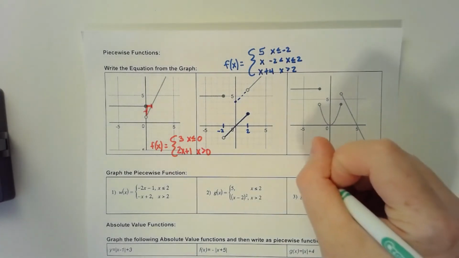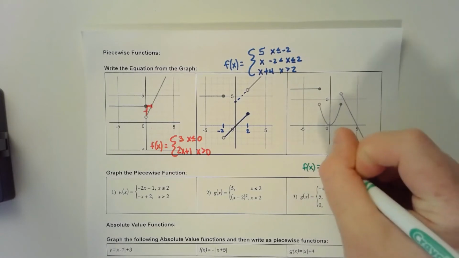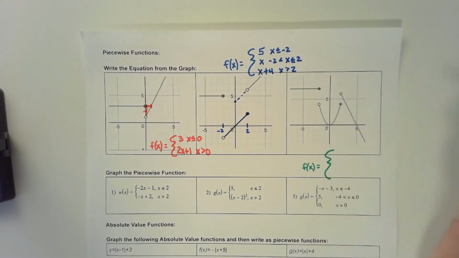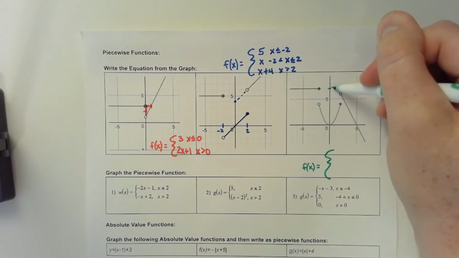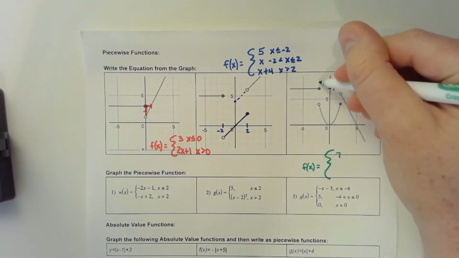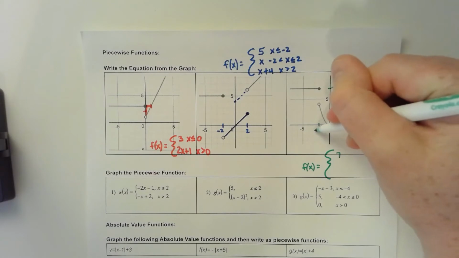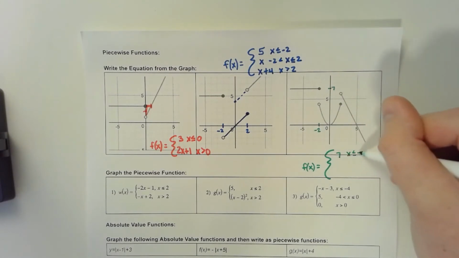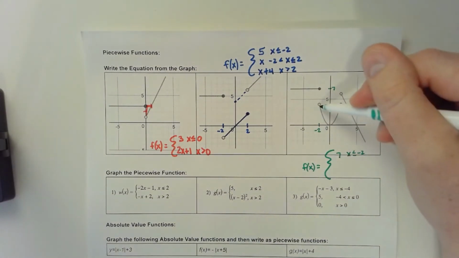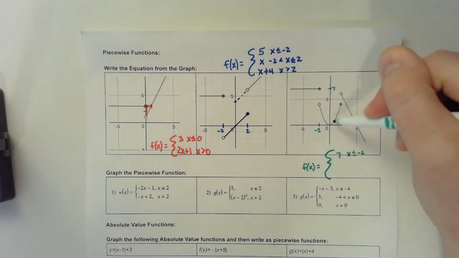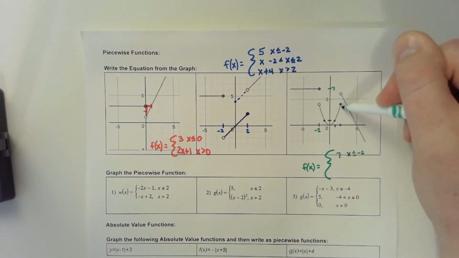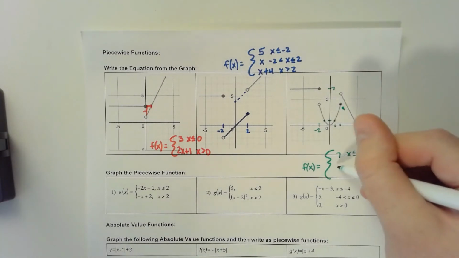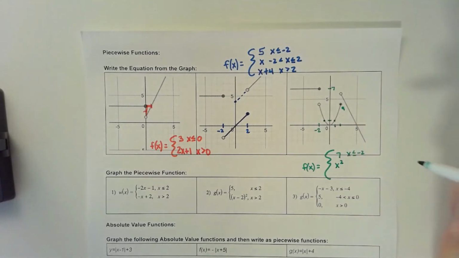So we would write out f of x, put our big curly brace to hold it all. So we have an equation of a line, it looks like at y equals 7 for all the values of x that are less than or equal to negative 2. This is our basic quadratic graph because it just goes over 1, up 1, and then 2 goes with 4. So that fits the characteristics of our parent quadratic function.